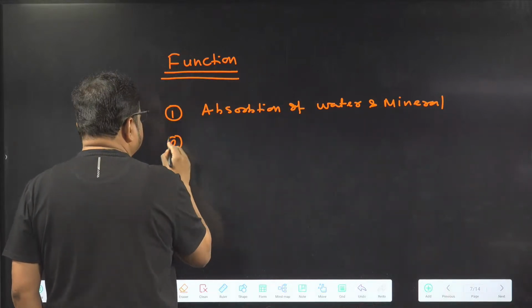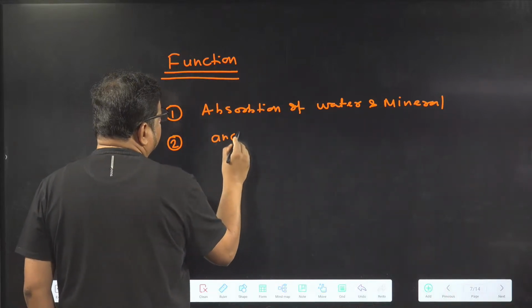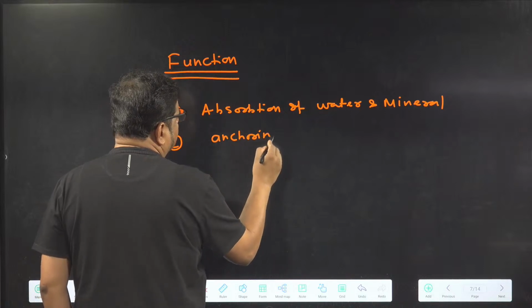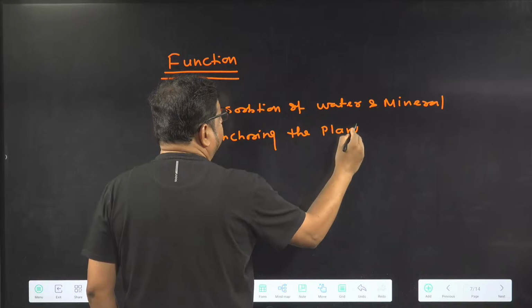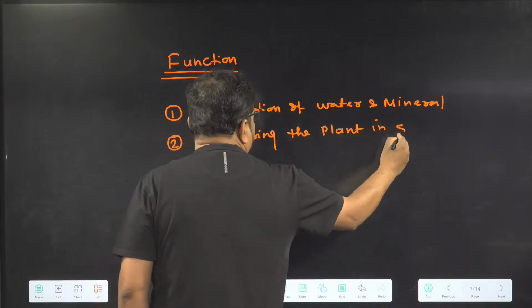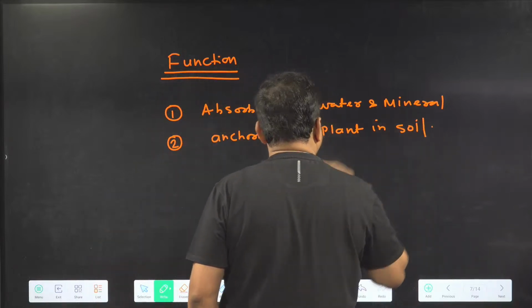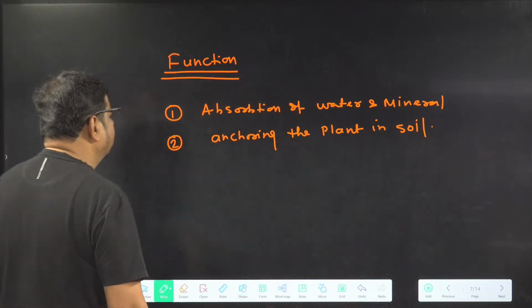And the second function is anchoring the plant in soil. It helps to hold the plant in the soil.